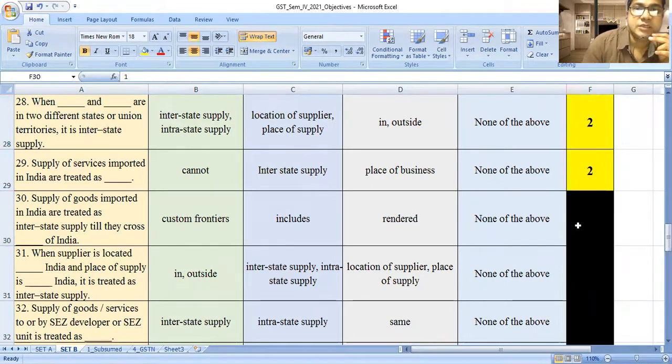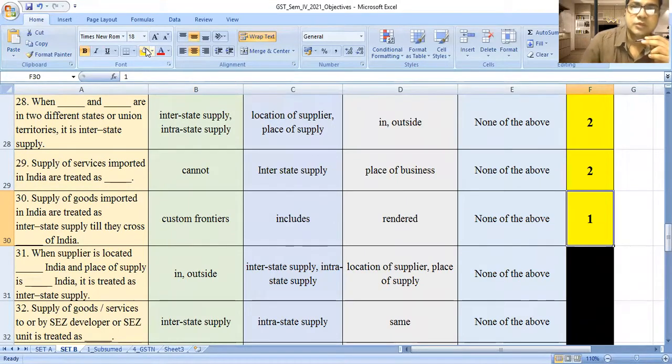The answer here will be custom frontiers. It means the Custom Act is applicable. Whenever you import, you should pay the custom duty along with GST also. Therefore, custom frontier is a duty of the custom duty on that particular imported goods which the importer has to pay.